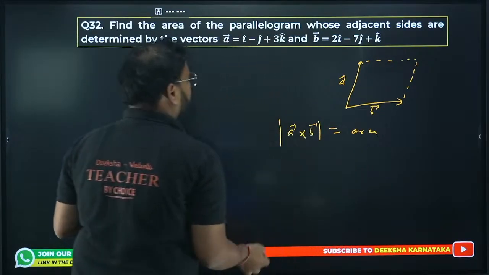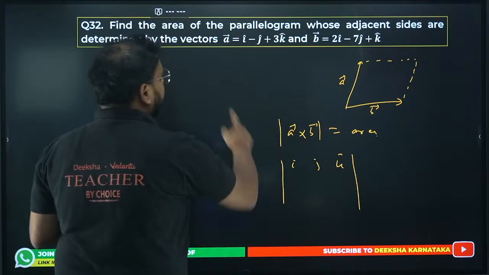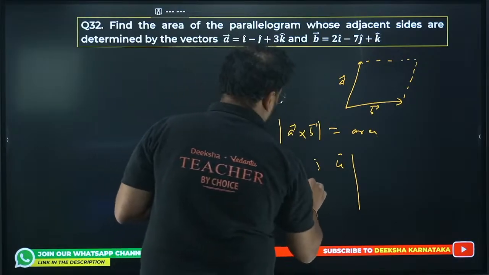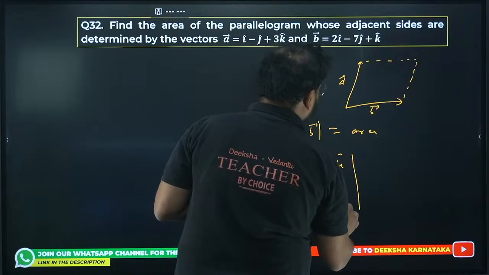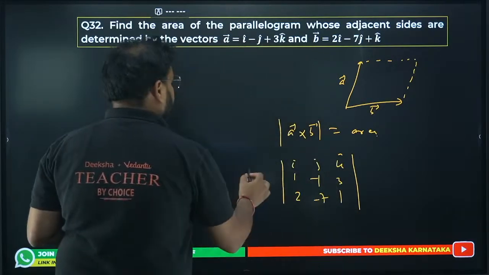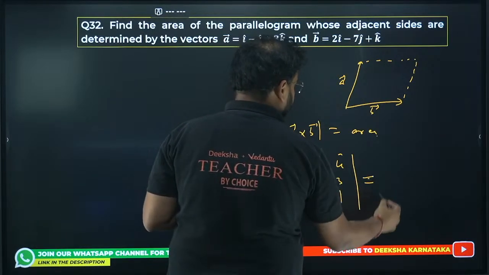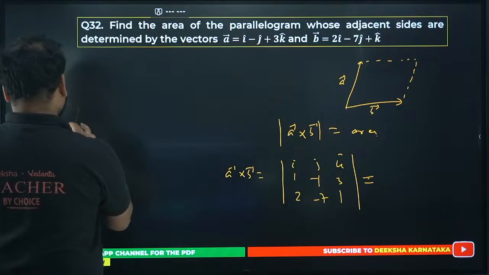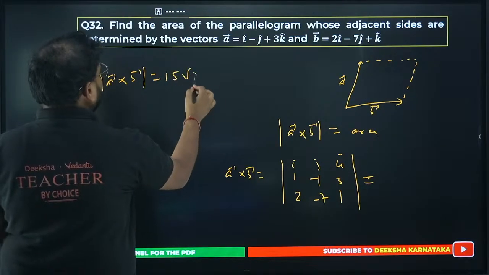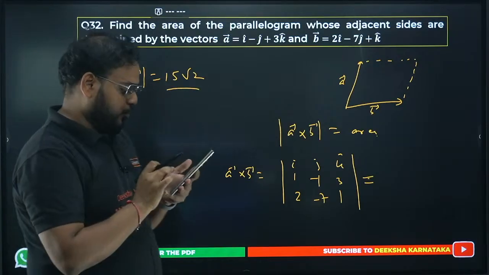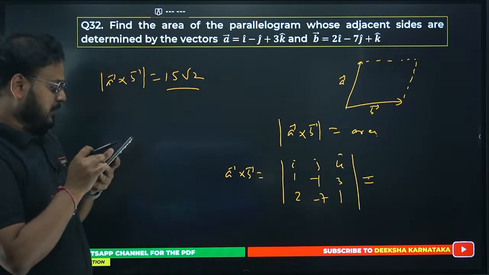How do you find A cross B? Very simple. Right here, i, j and k, and write the values. The first row is 1, minus 1, 3, and the second is 2, minus 7 and 1. Find the determinant of this and you get A cross B. I think this value will directly come as 15 root 2. I'm not sure, please cross check.